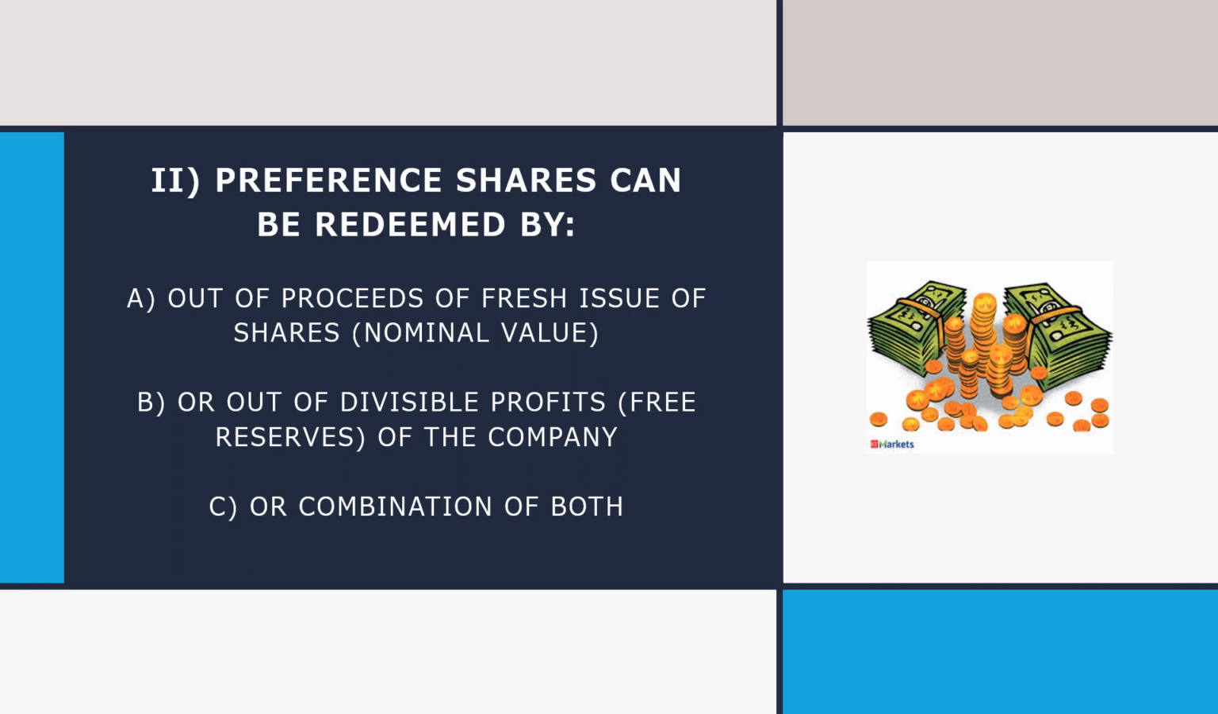So there are only two ways preference shares can be redeemed. Number one, out of proceeds of fresh issue of shares, only the nominal value of the shares can be redeemed out of proceeds of fresh issue of shares. Number two, out of divisible profits, that is free reserves of the company, or a combination of both. So for the redemption of preference shares, the money can be raised by only two ways.